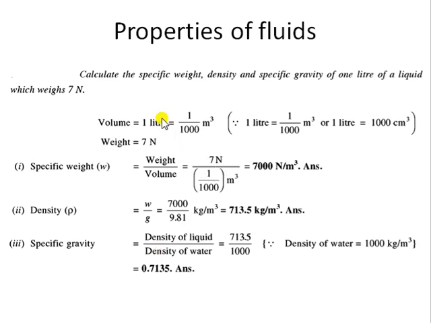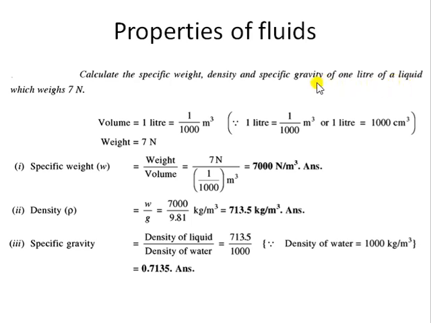Okay, so you can see in this particular question that we need to calculate specific weight, density, and specific gravity. Just try to remember the formula of specific weight. It is weight per unit volume. Then density is mass per unit volume, and specific gravity is the density of the liquid divided by the density of the water. Because it is given in this question that we are using a liquid, we will divide with the density of the water. If it is a gas, then we will be using the density of the air.